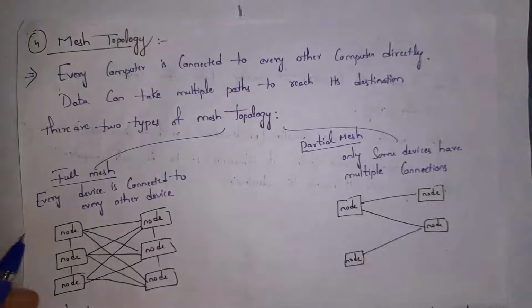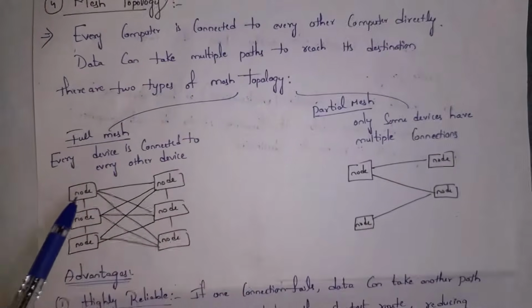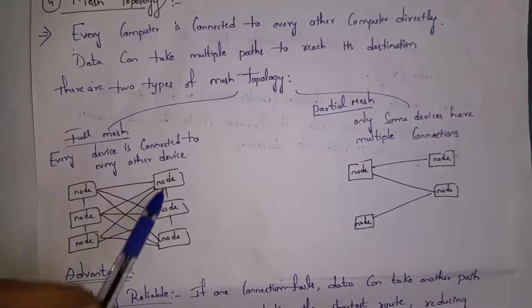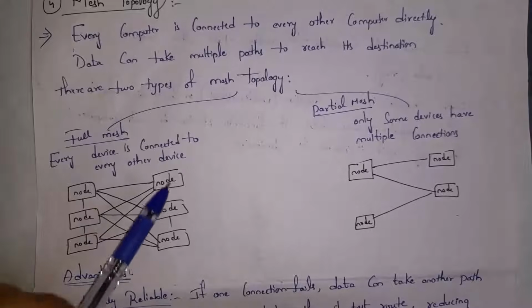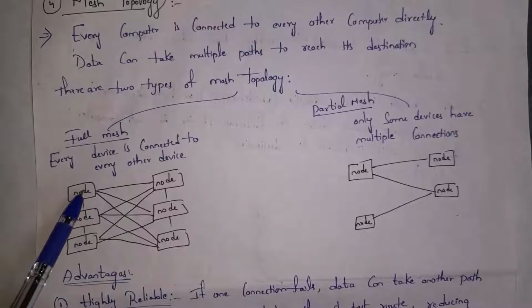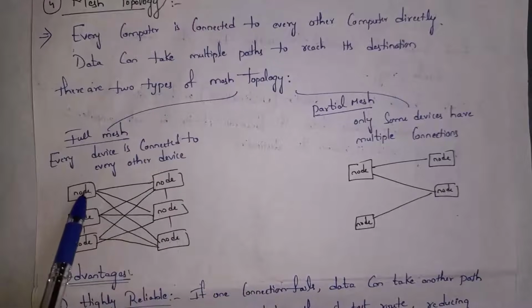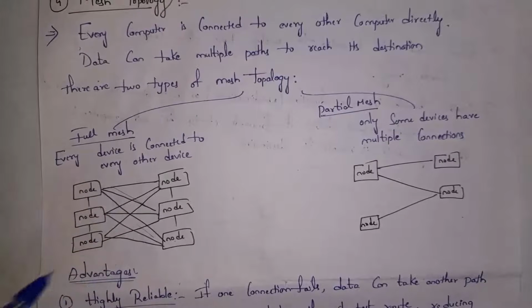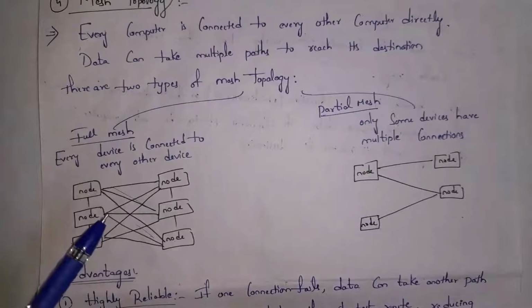In full mesh, each and every device is connected to all remaining devices. For example, this computer is connected to this computer, this computer, this computer and this computer. Similarly, each and every computer is connected to all remaining computers in the network. For example, this computer wants to send data to this computer. So this computer will take this path or this path or this path. Based on speed, nodes can take different ways in order to send data.